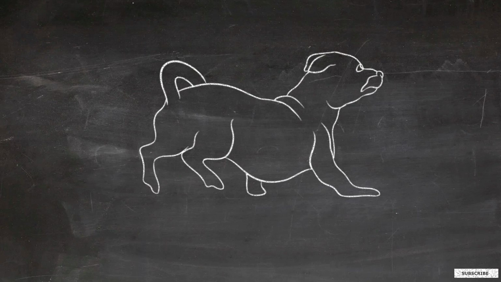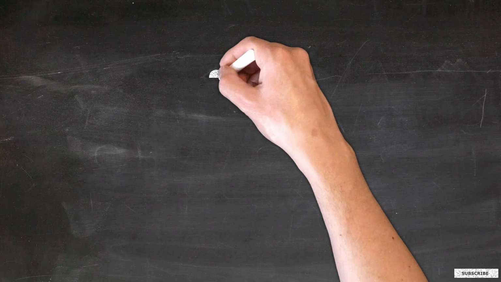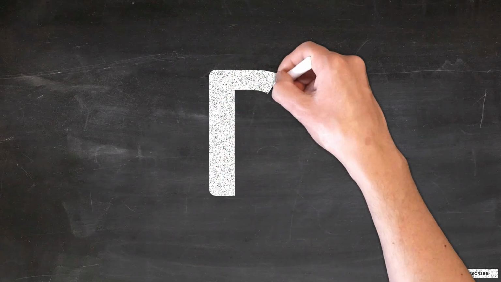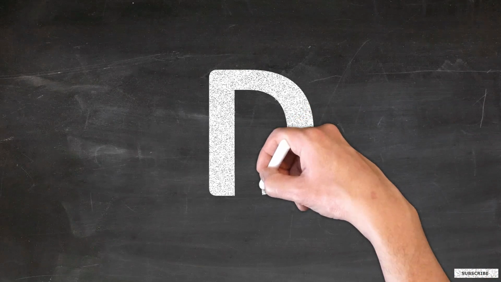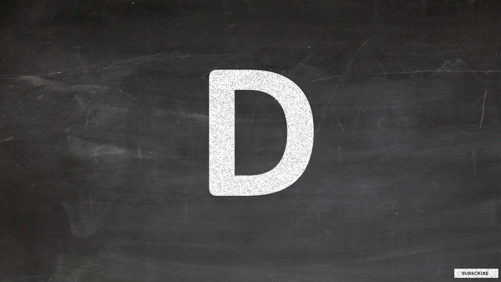I am a dog. Do you have a pet dog? I will teach you D. Start from the top. Draw a standing line down. Go to the top again. Draw a curve joining to the bottom. This is capital D.